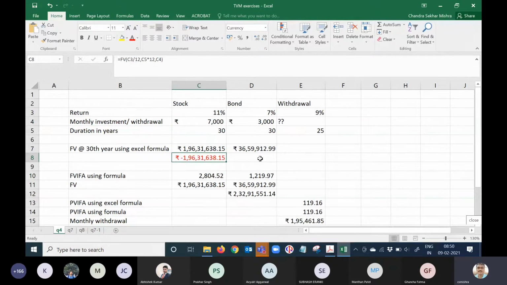So why negative? By default, the future value calculation gives you a negative value in Excel. It is like cash outflow they think, so cash outflow looks like a negative. So what you do here in the sign itself, you put the minus here, or 7,000 you can also put minus 7,000. So you can see here. Similarly, if you do it for the next one, you just drag it because the terms are same, only the interest rate is different.